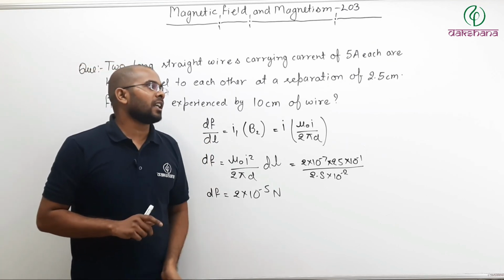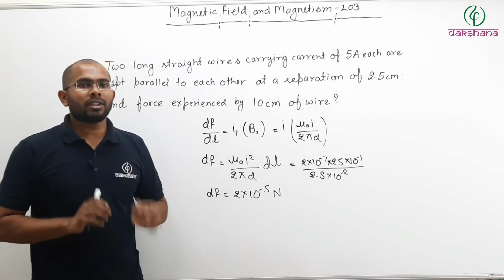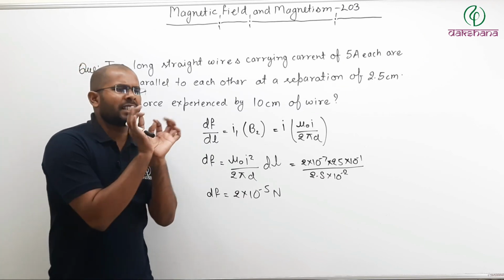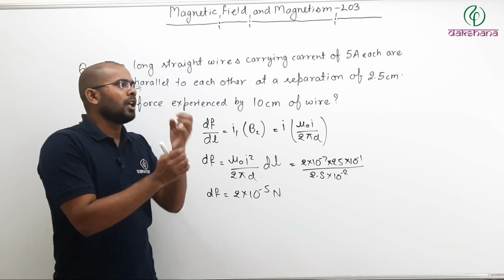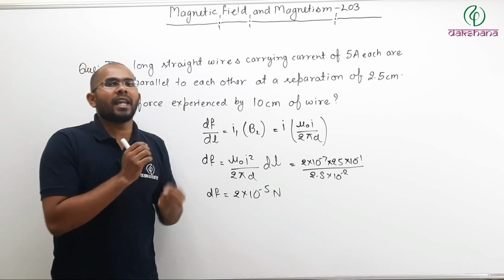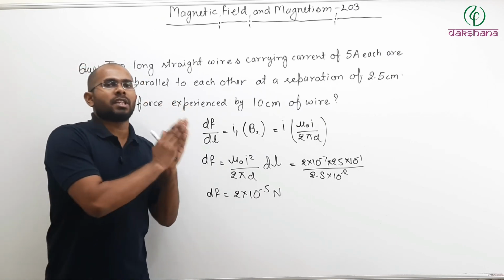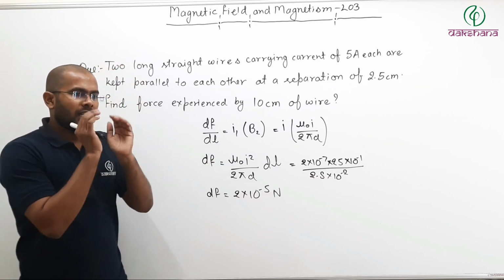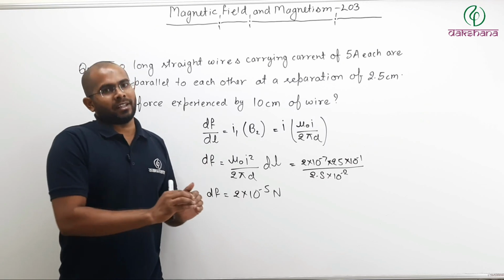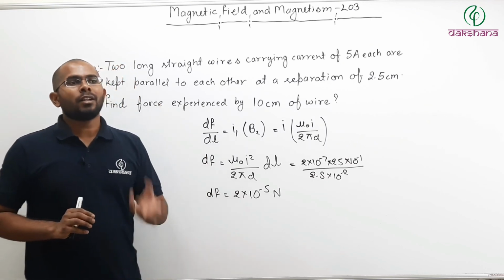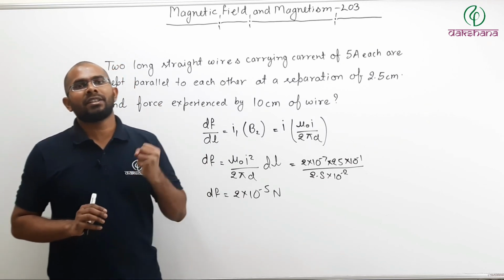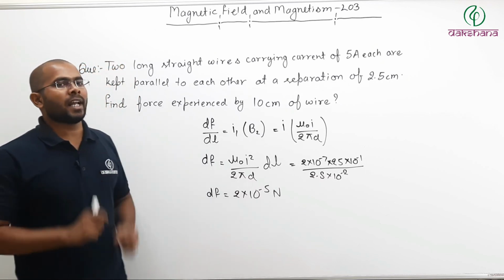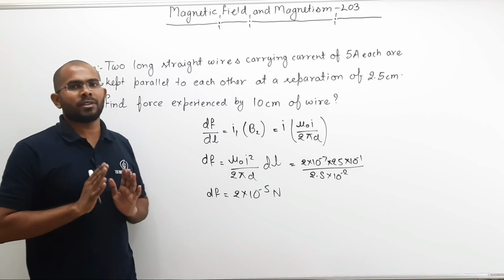In the next lecture we will talk about an easy way. Biot-Savart law is a little bit difficult to control or to calculate magnetic field using. So in the next lecture we will talk about a little bit easier way to calculate magnetic field. Until then, revise your topics and try to solve as many problems as you can.